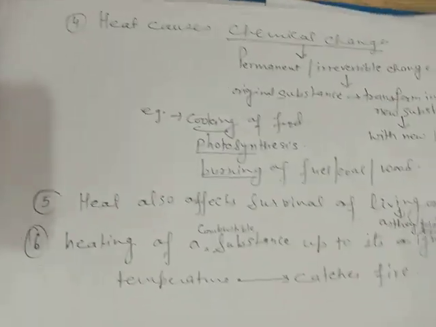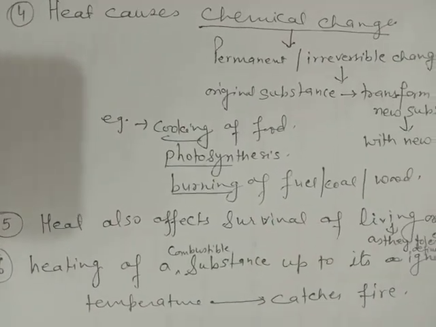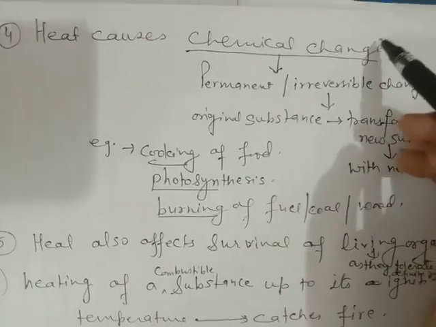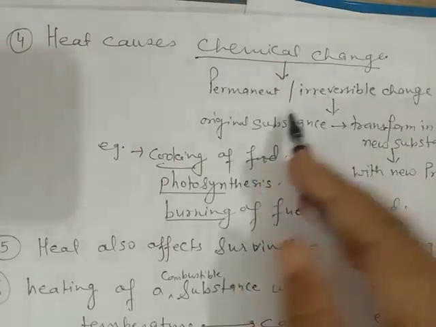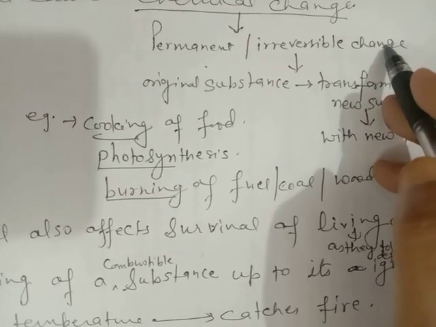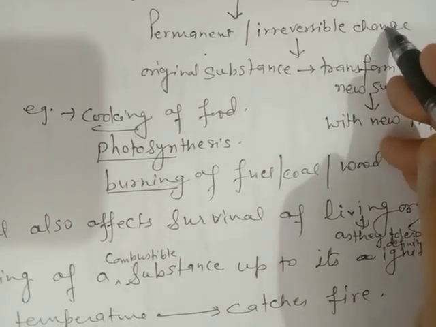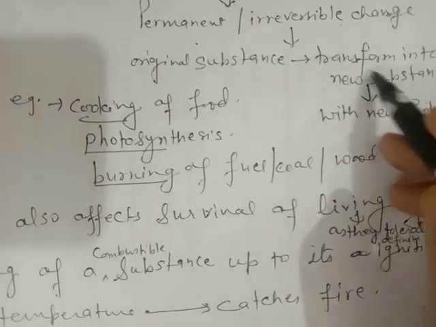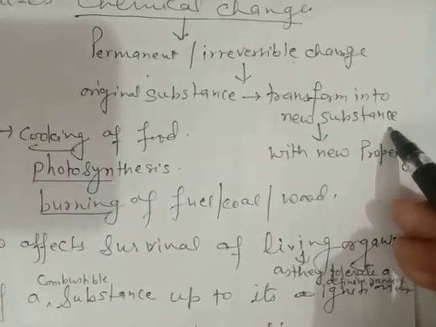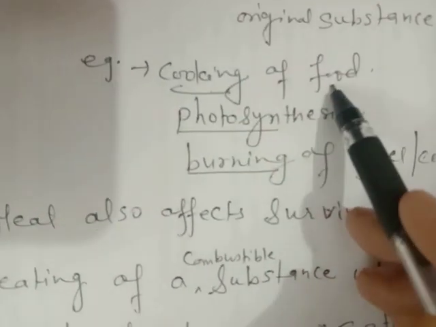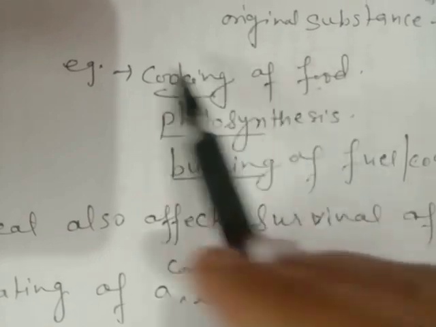The next effect is chemical change. Heat causes chemical change. Chemical change is a type of permanent and irreversible change in which the composition of the original substance changes and transforms into a new substance with new properties. Example: cooking of food.